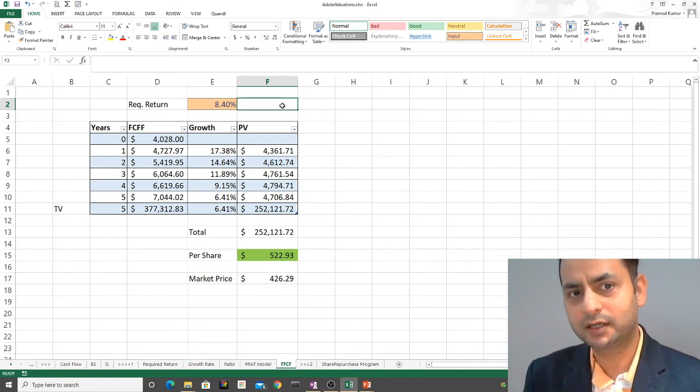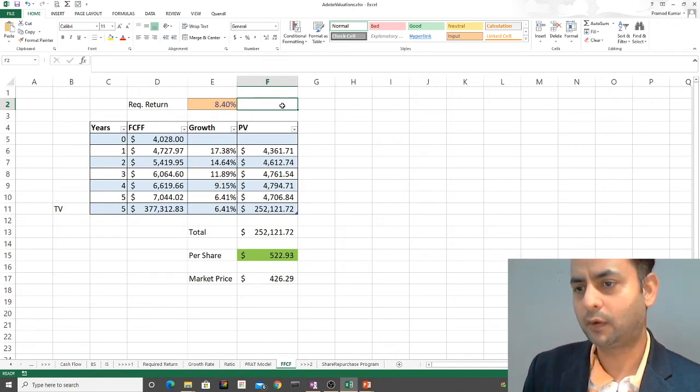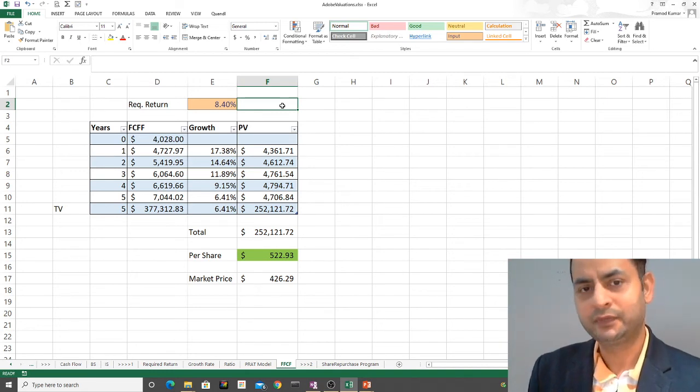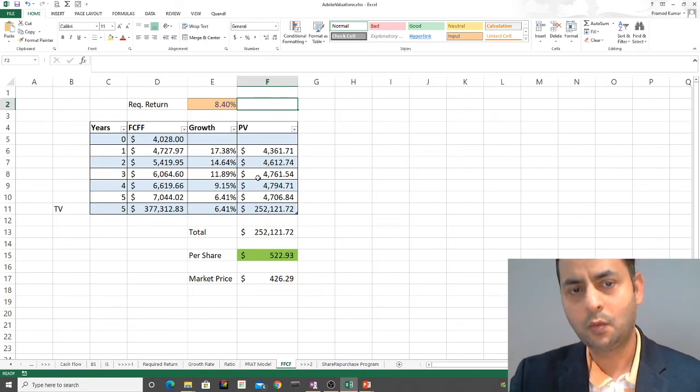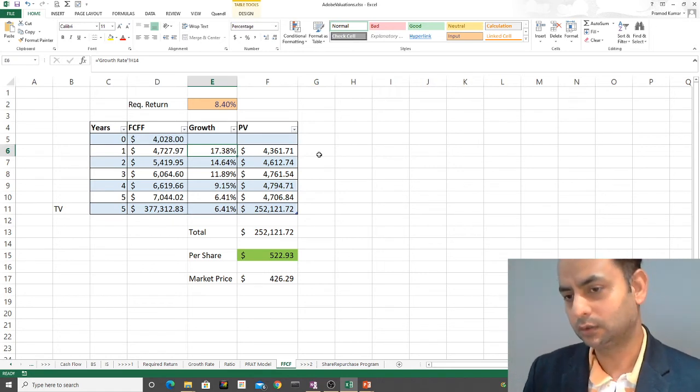The second aspect: I use the two-stage model here from the financial free cash flow perspective. First, for the short-term growth for the 5 years, I use two different models, and then I compute the 50% ratio. I don't think it's good to go into the math behind it, but what I got from there is 17.38% growth for the short term.